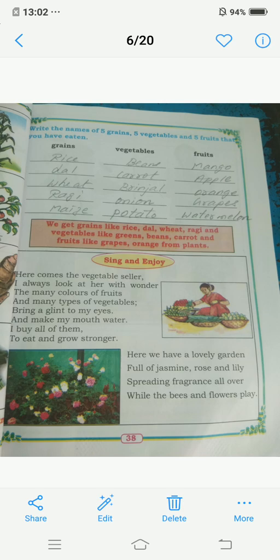So, there is a lovely garden here. In that garden, flowers are growing. The flowers' names are jasmine, rose and lily. They will spread sweet fragrance and the bees will play on the flowers. Okay, children? Next page.